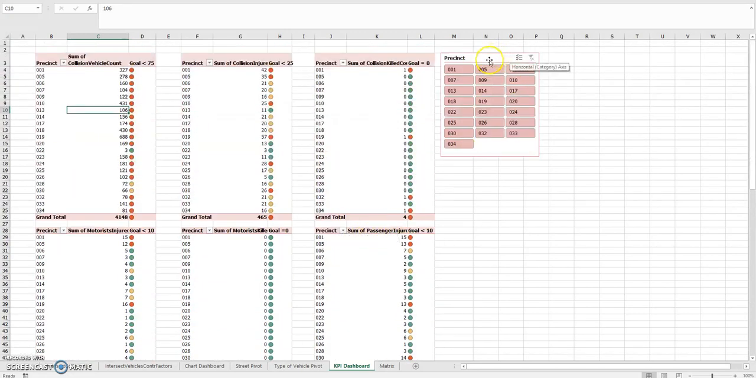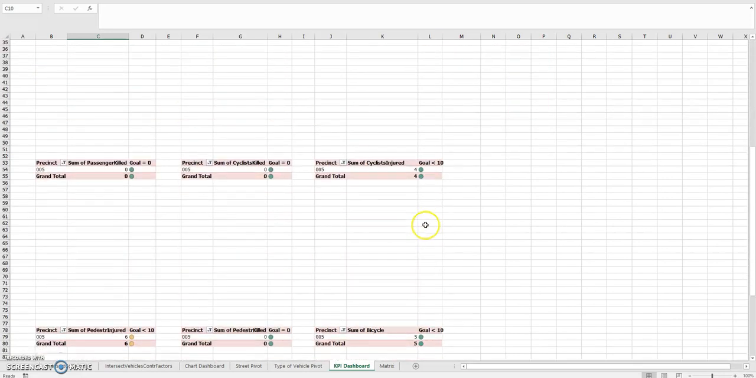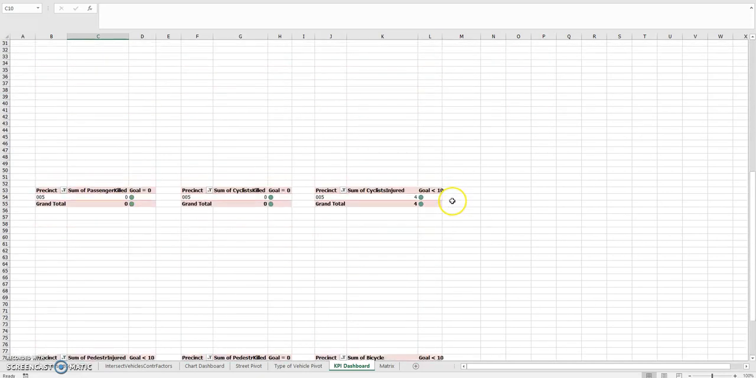I added a slicer here that you can use to filter the data easily, and all of them are connected to it. So if I want to just see what's going on in precinct 5, I can click it and all the data will filter out, so I can just see what's going on in precinct 5.